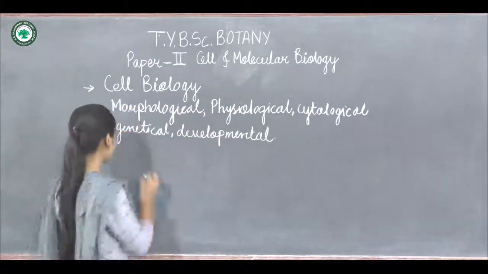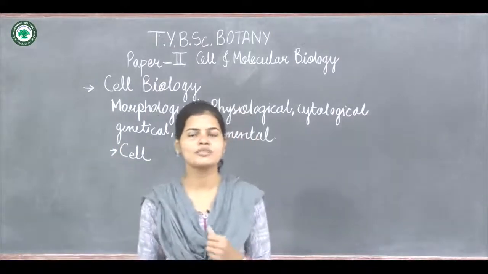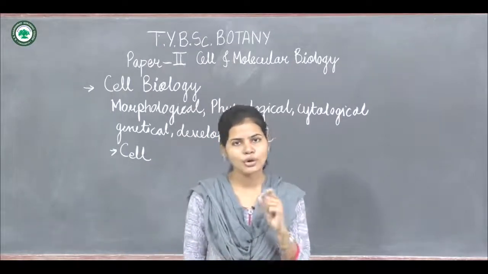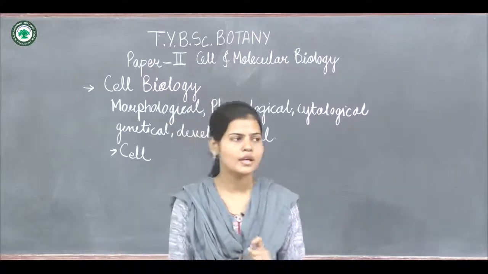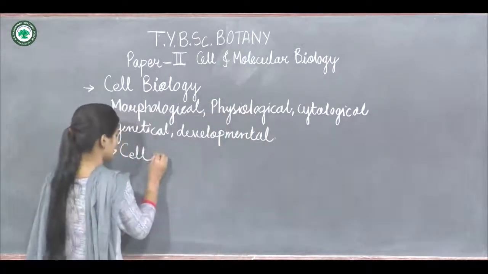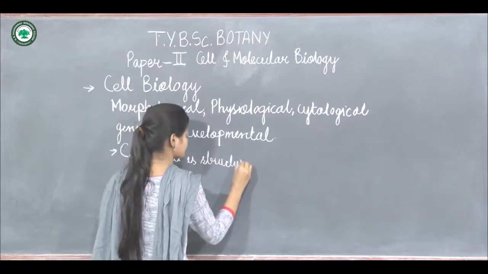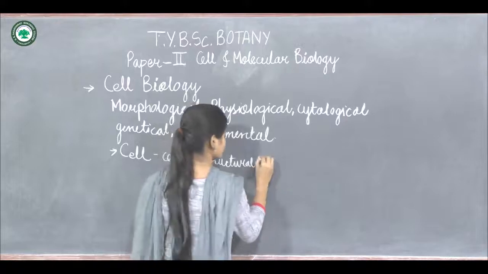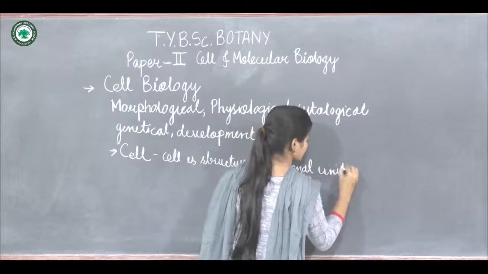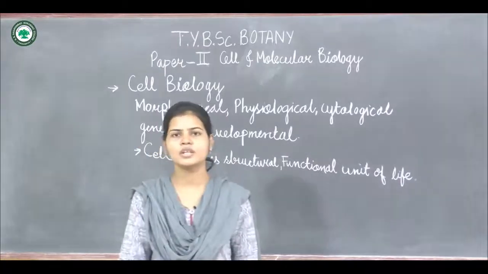Now the next term is cell. What is cell? So cell is the smallest unit of any living organism. It may be in animal or in plant. So the smallest unit of an organism is the cell. Now what is cell? Cell is the structural and functional unit of life.